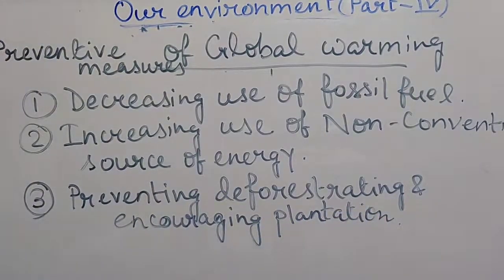Okay, and the last point could be that our government also should take some strict policies. Government should apply some strict policies just to create public awareness.